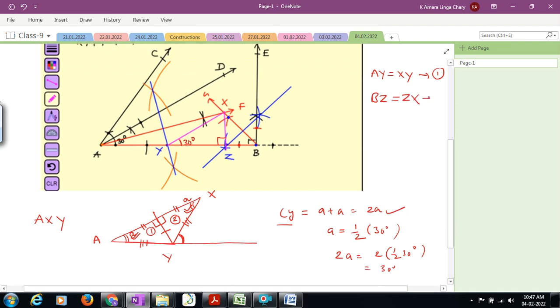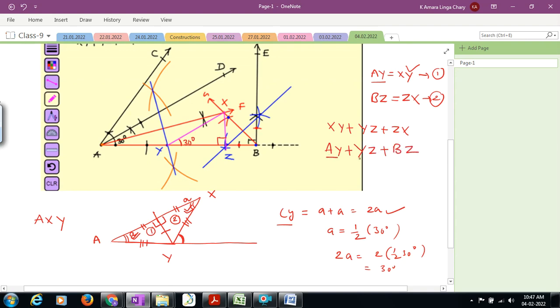Now this is equation number 2. Now if I say XY plus YZ plus ZX, if I consider AY in place of XY, I can say AY plus, in place of YZ I can say YZ only, plus in place of ZX I can say BZ.